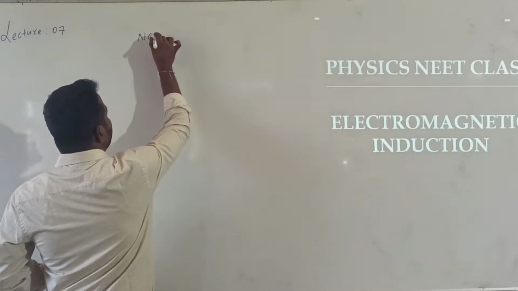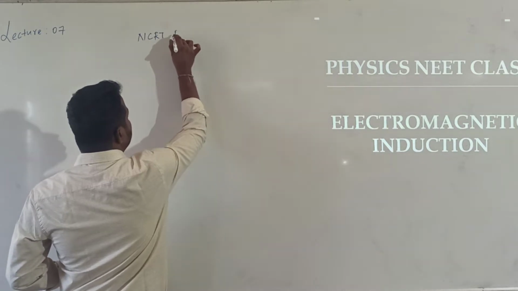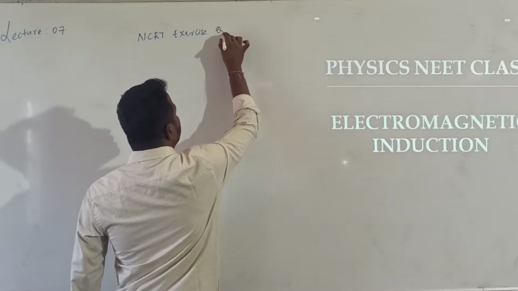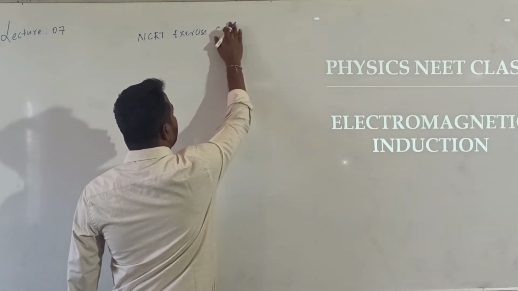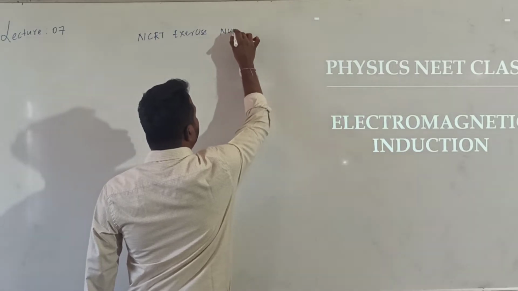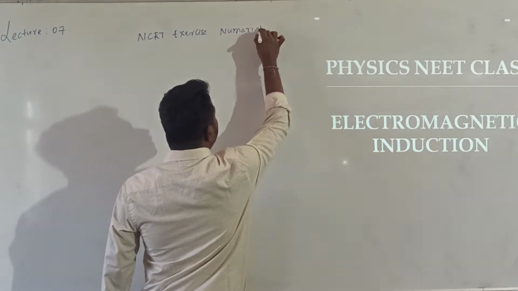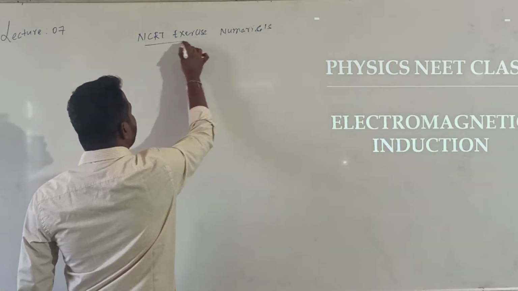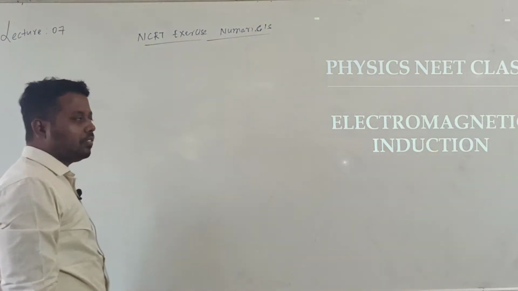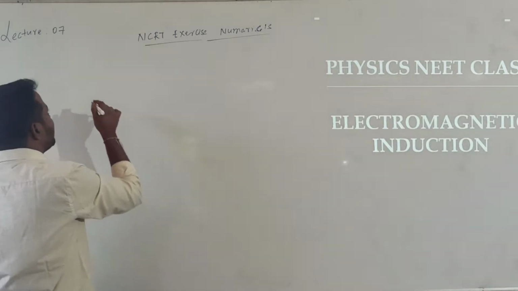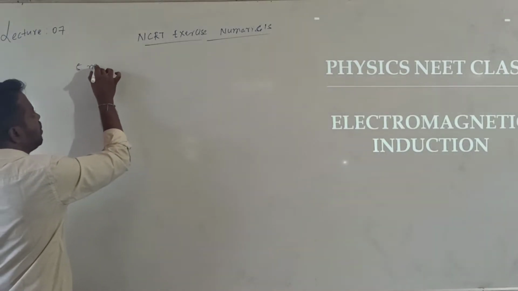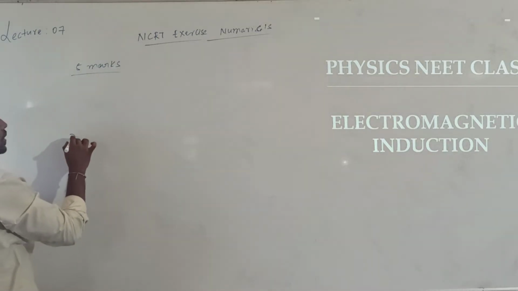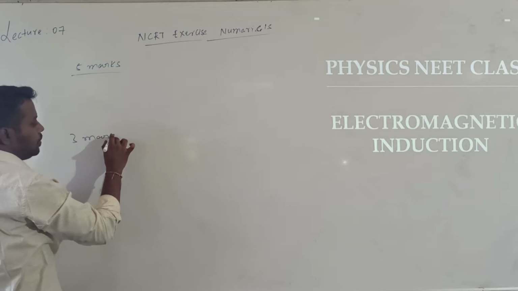Before starting these NCERT exercise numericals, first we'll see together what are the 5 marks questions we got in this chapter and what are the 3 marks questions we got in this chapter.